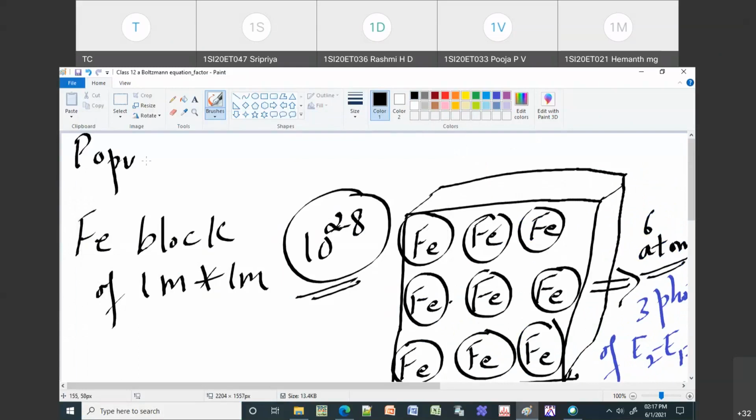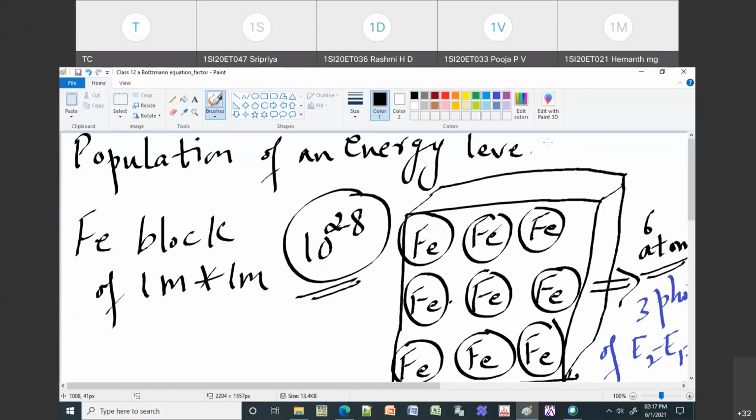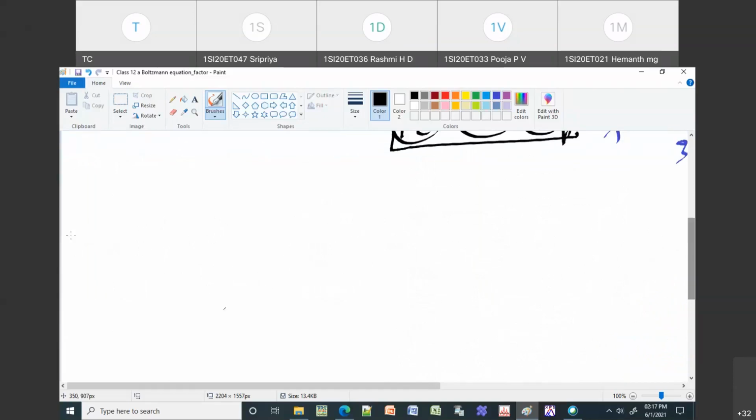So population of an energy level: if you say population of an energy level, that means it gives the number of atoms which are present in that energy level. It is nothing but the number of atoms present in a given energy level.